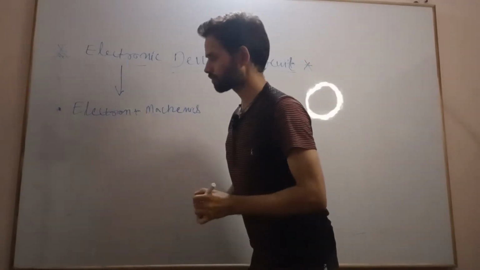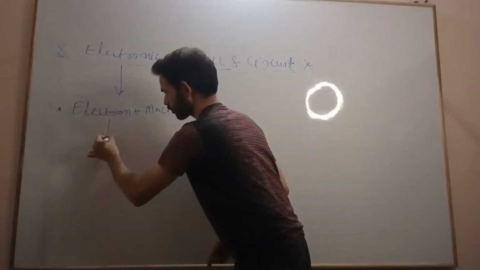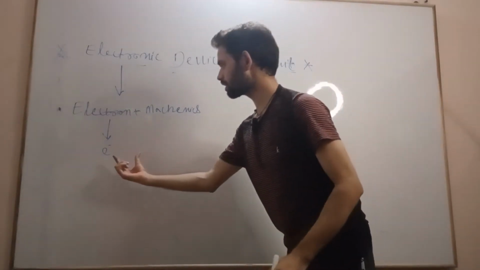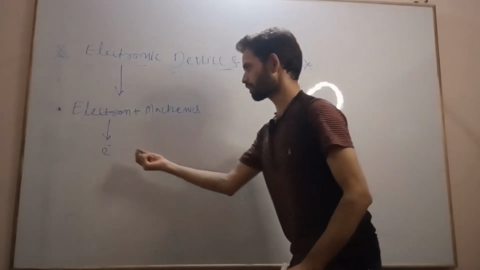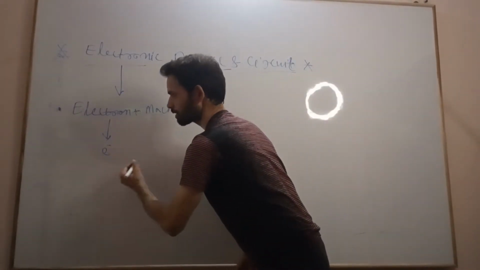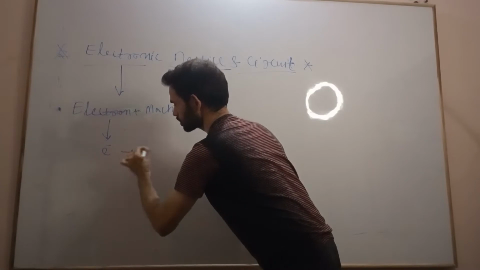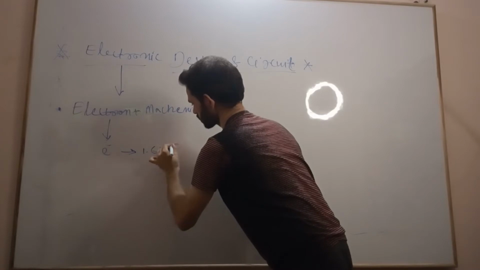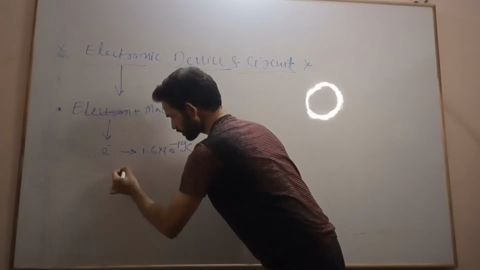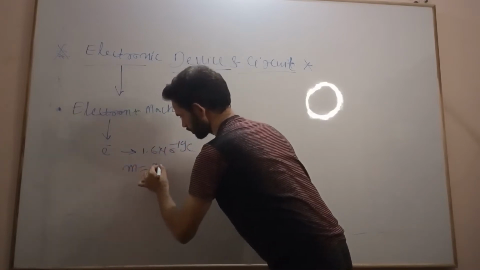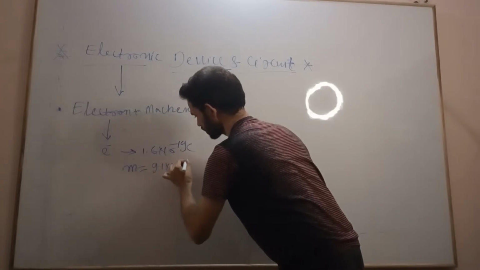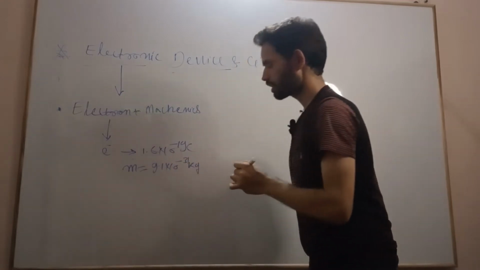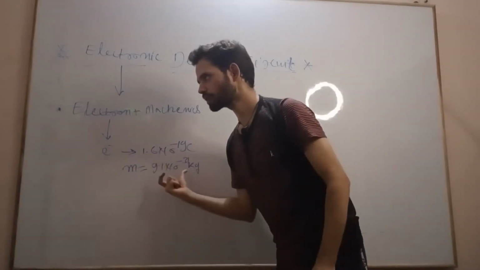Electron is a negatively charged subatomic particle, whose charge is 1.6 into 10 to the power minus 19 coulomb, and the mass of the electron is 9.1 into 10 to the power minus 31 kg. So this is my electron, a negatively charged subatomic particle.